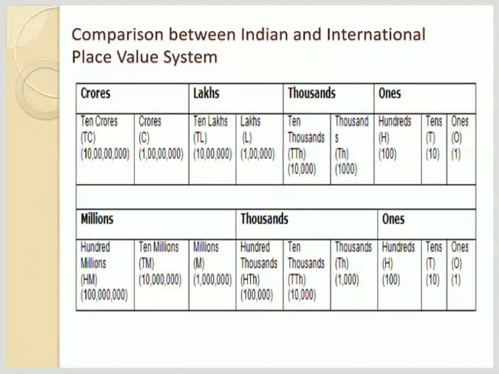Okay. So I told you that I will explain how 1 lakh is equal to 100,000. So 1 lakh means 1 with 5 zeros and 100,000 means 1 with 5 zeros. Both have the same value. Like 10 lakh is equal to 1 million, 1 crore is equal to 10 millions, and 10 crore is equal to 100 million.